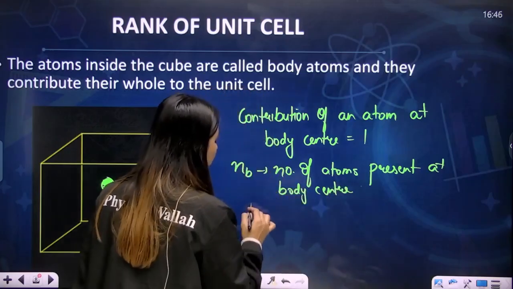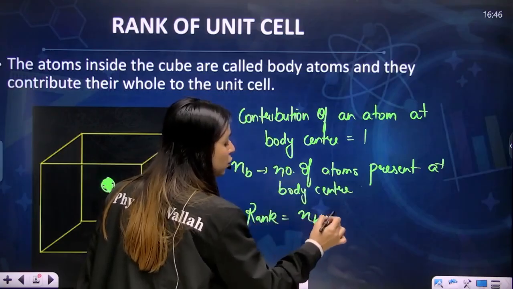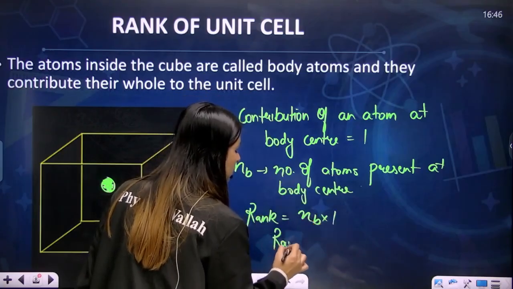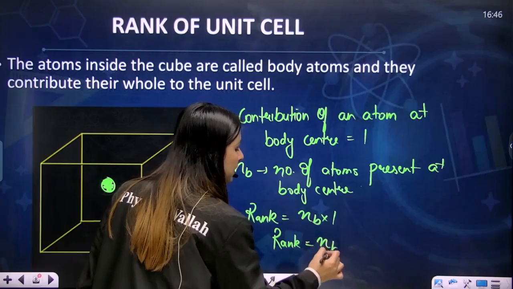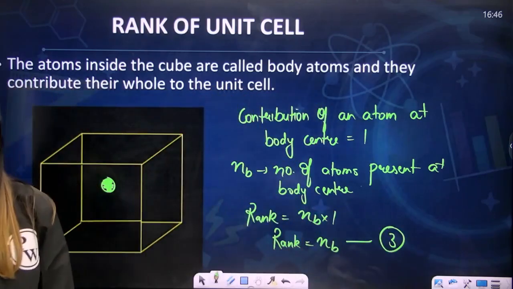So the rank would be NB into 1. So the rank will be NB, right? Let's say this is your third equation.